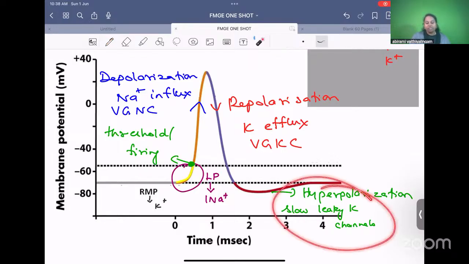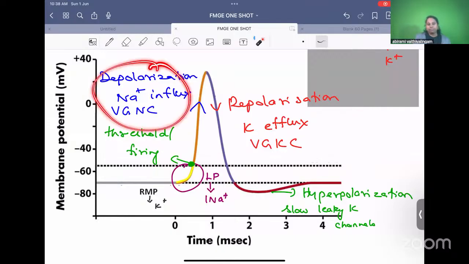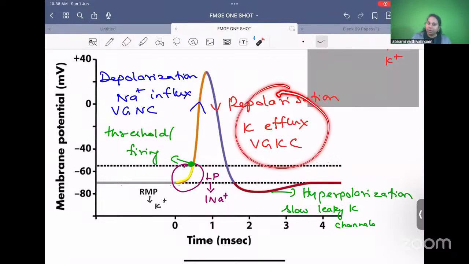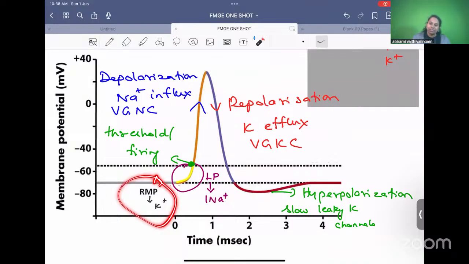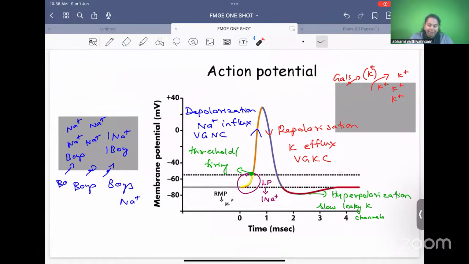But hyperpolarization is not due to a voltage gated channel. This is a slow leaky channel. It will always be open. Slow leaky potassium channels. So the possible questions that can be asked from action potential: depolarization due to dash, sodium influx; repolarization due to dash, potassium efflux; hyperpolarization due to slow leaky potassium channels; RMP is due to potassium ions; local potential due to one sodium or few sodium. So this is about the action potential curve, and these are the possible questions that can be asked from the curve.